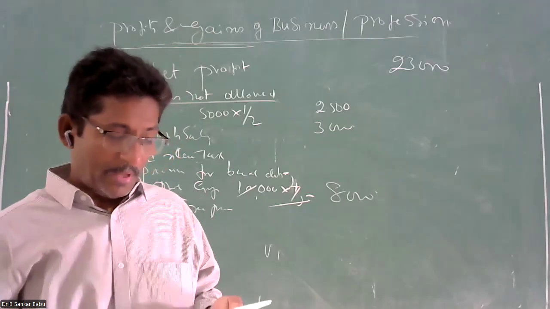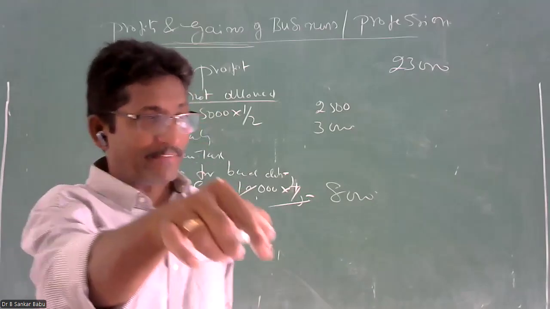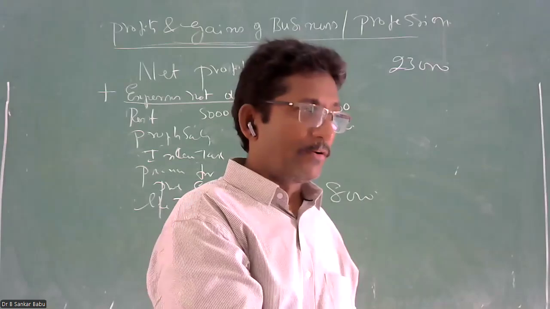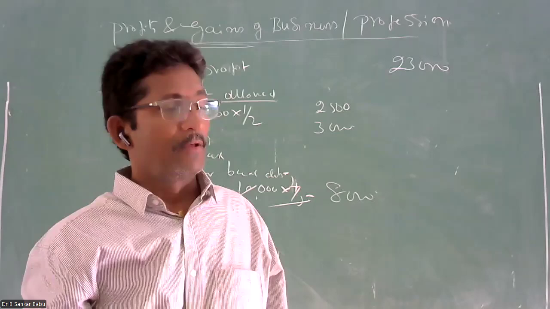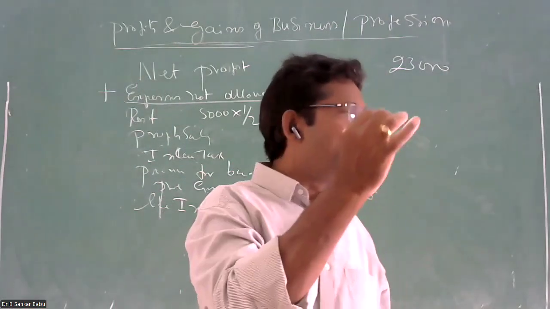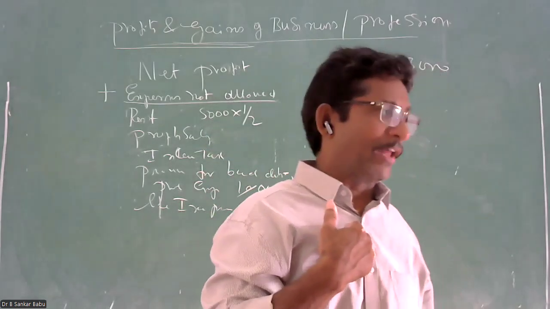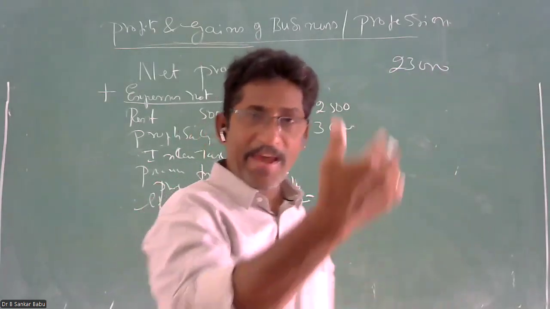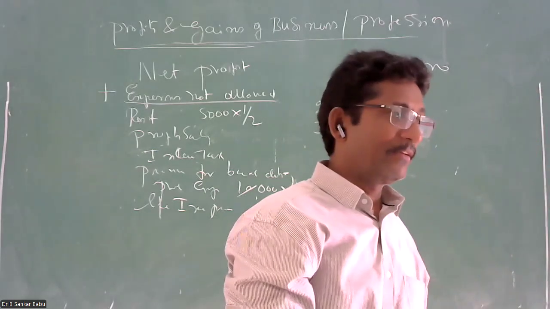Next one, health insurance. If you pay health insurance for your employees, it is allowed because employees are your source to derive some economic benefit. So anything paid for the employee is allowed, but anything paid on the employer's life is not allowed. If I take a health insurance premium, I'm the owner of the business, that is not allowed. If I pay health insurance on the lives of all my employees, it is allowed. Why? Because it is my business.